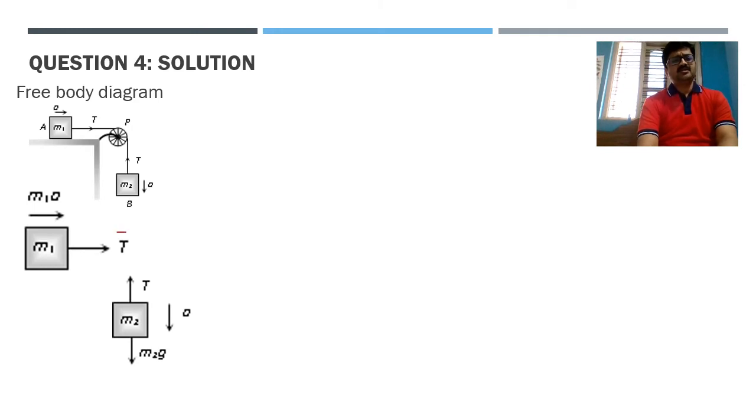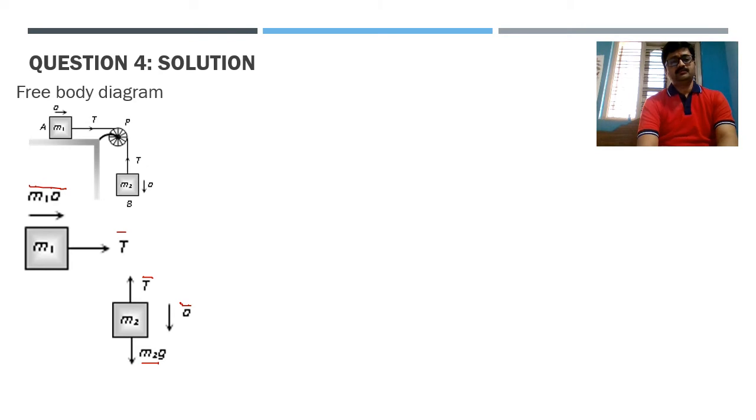Similarly, its acceleration or inertial force we can calculate to be M1 into a, and next the M2 mass has tension T here and its inertial force is due to the same acceleration, but here we should consider gravitational force. That is most important for us.